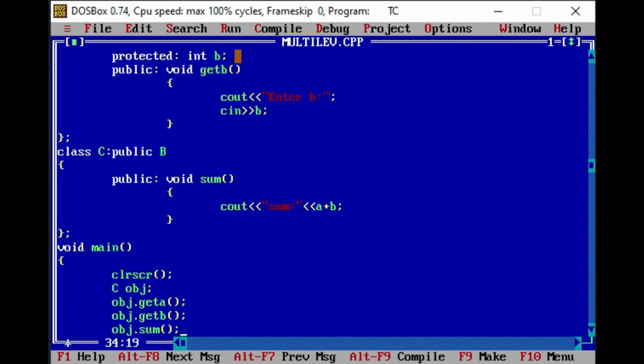Okay, so I hope you get the clear idea how we can write a program for multi-level inheritance. Here you can add 4 or 5 or 6 or as many number of classes you require. You just have to declare an object of the least derived class, and with the help of that you can access the properties of all the base classes.